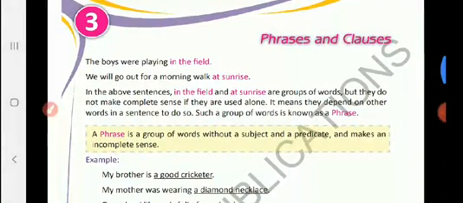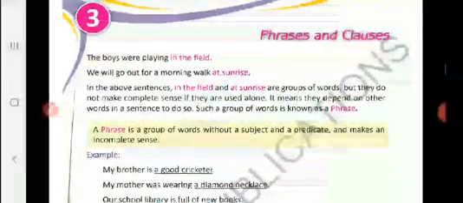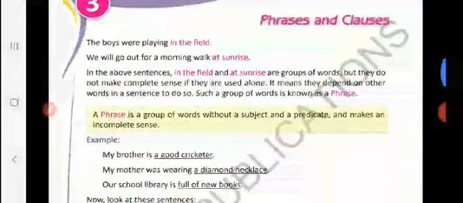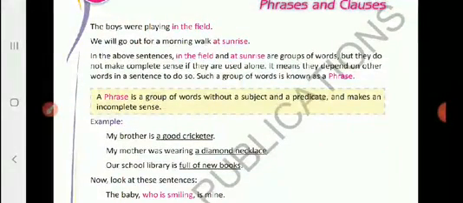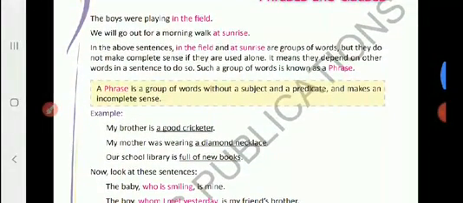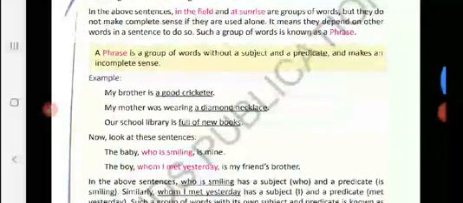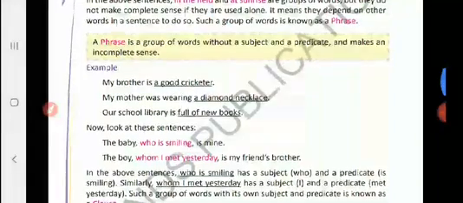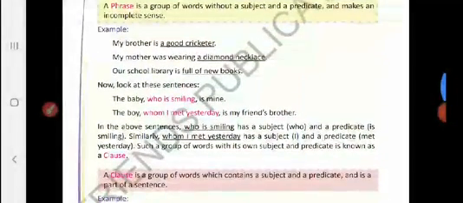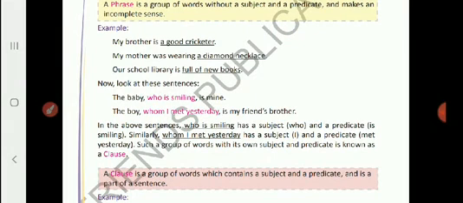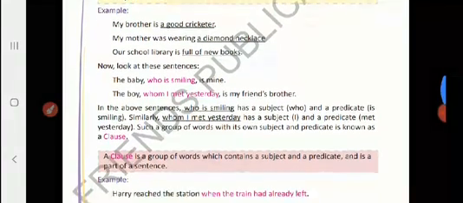In order to explain the exercises, let me revise once again what is a phrase. A phrase is a group of words without a subject and a predicate and makes an incomplete sentence. So I hope you all have understood it. Now what is a clause? A clause is a group of words with a subject and a predicate. That means a clause has a subject and predicate, and a phrase does not have a subject or a predicate.